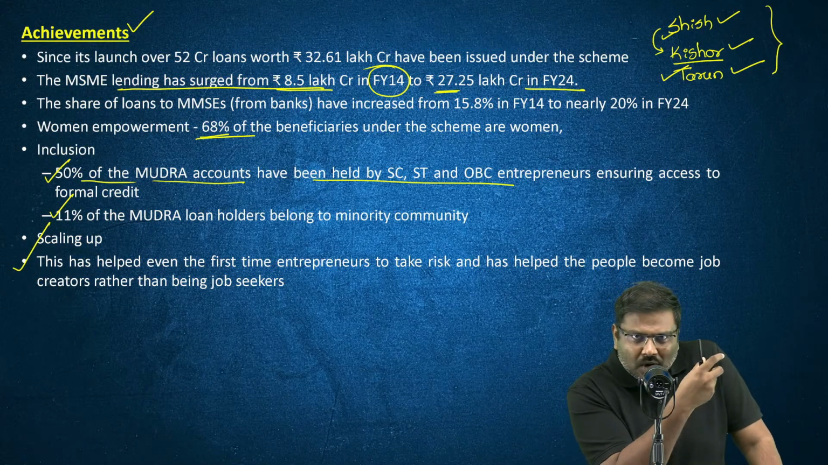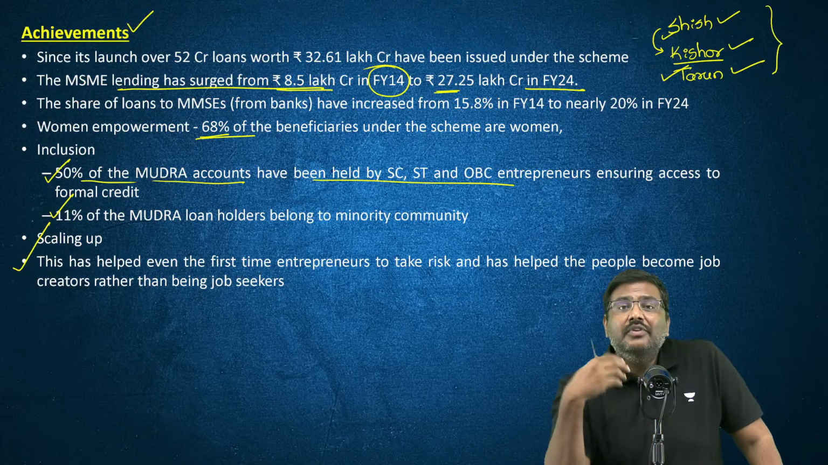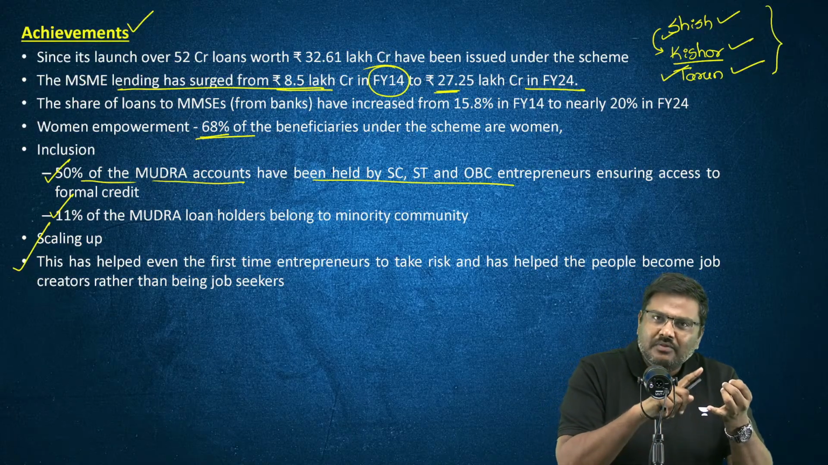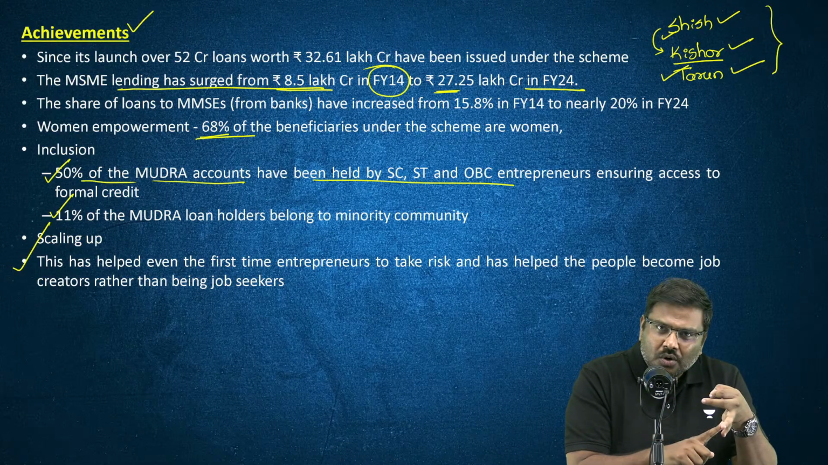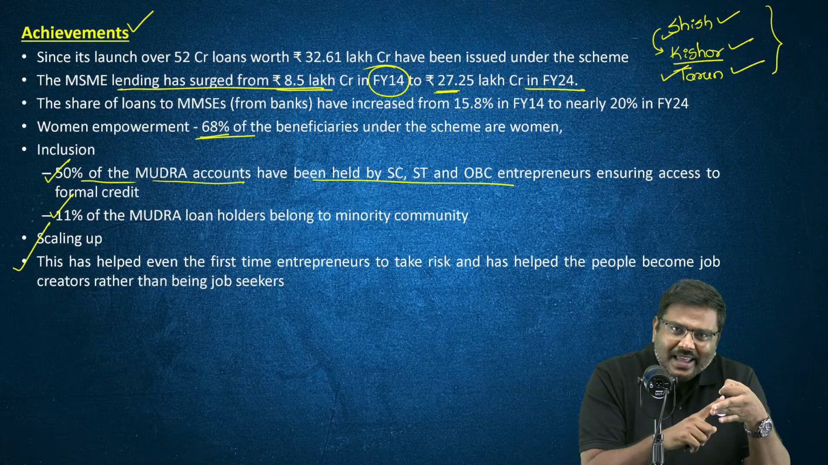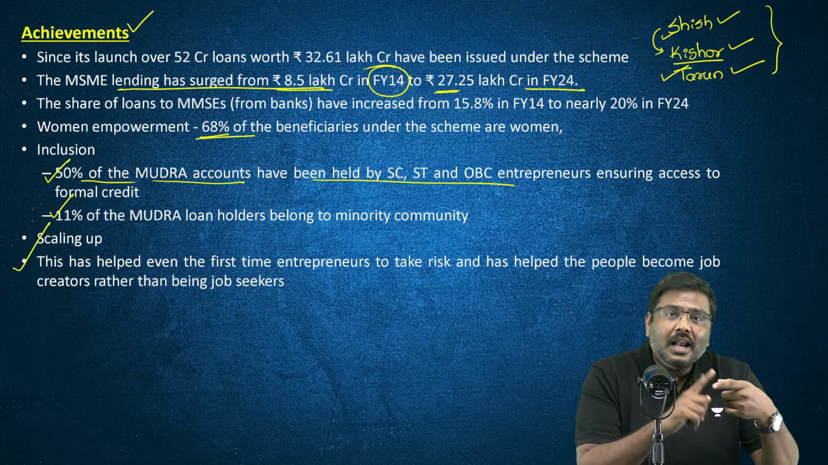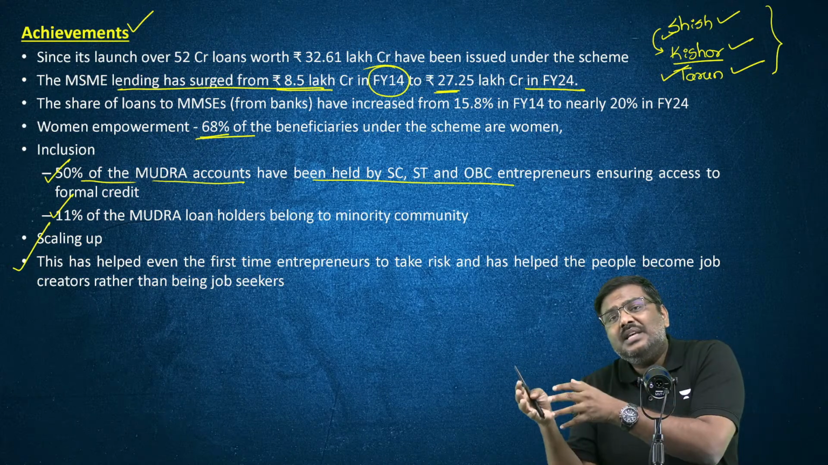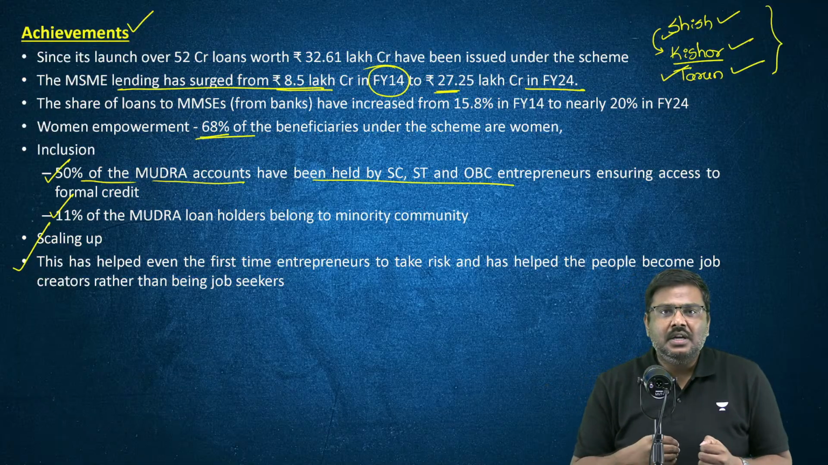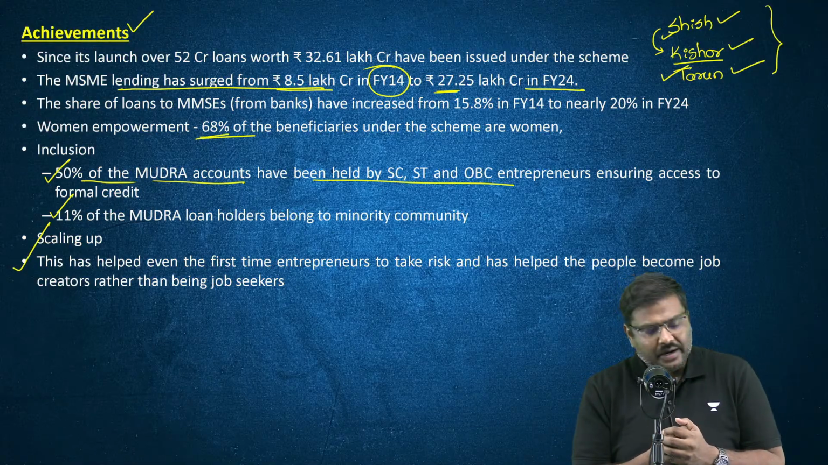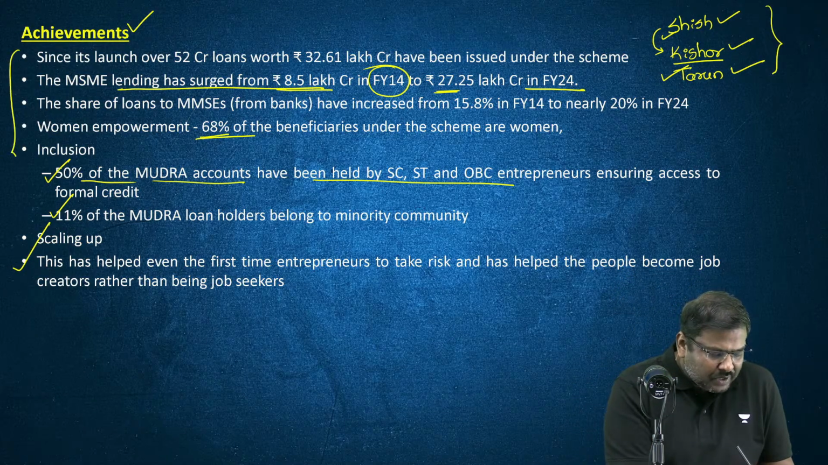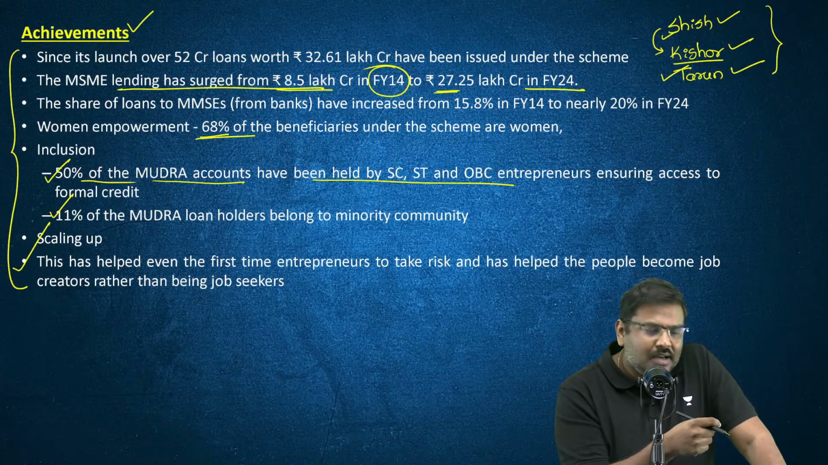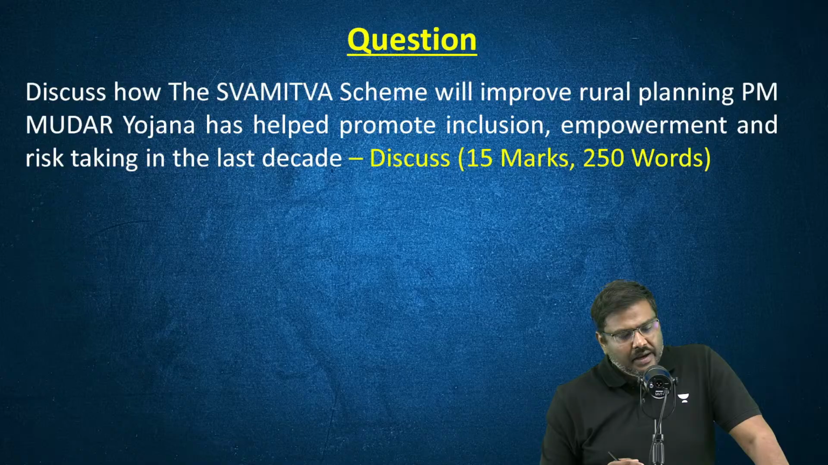So essentially, what is the importance of these points? Where can you use them? You can use these points to prove it is helping in women empowerment and financial inclusion. It has helped in scaling up of the enterprises. It has helped many job seekers convert themselves into job providers or job creators in the Indian market. So these are certain very important achievements associated with the decade of Pradhan Mantri Mudra Yojana. Everybody is okay?